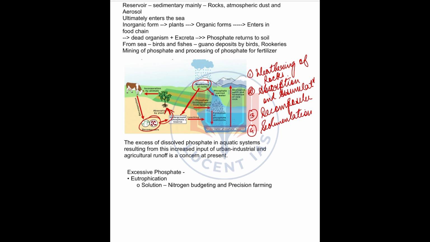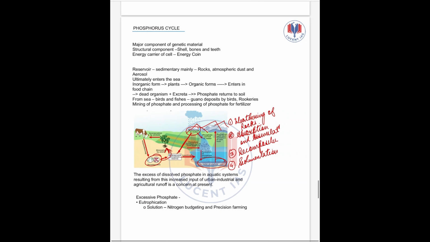What is sedimentation? The phosphorus first leaches into water. When the phosphorus is not taken up by organisms, it often gets washed from the land into rivers and eventually flows into oceans. In the ocean, it can combine with other elements and settle in the seabed. Then over millions of years, this sedimentary layer can harden into rock. This rock may remain buried for years or eons until a geological uplift like the formation of the Himalayas, when it can again be lifted into mountains, and the same process will continue. So this is the phosphorus cycle.